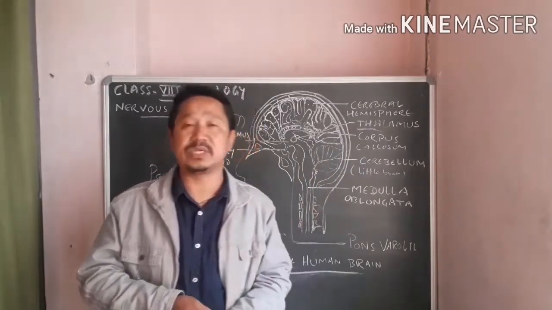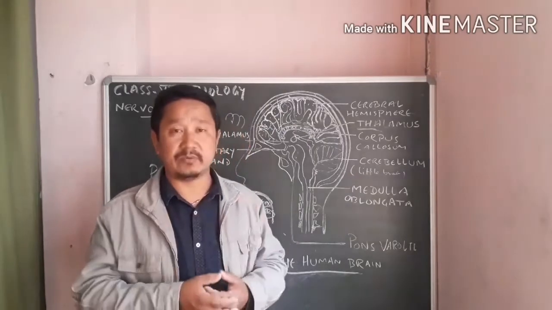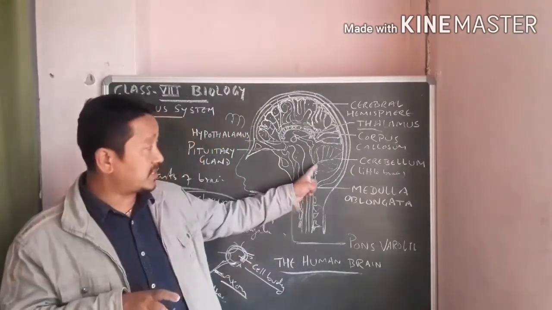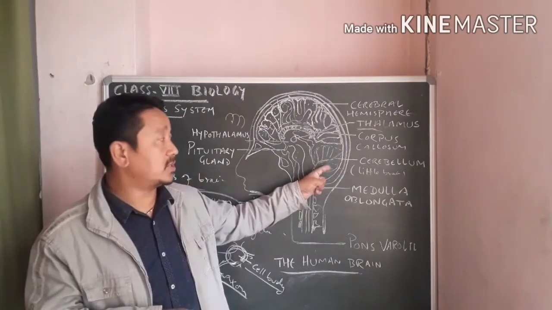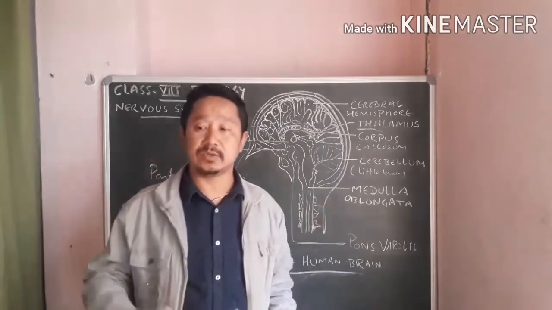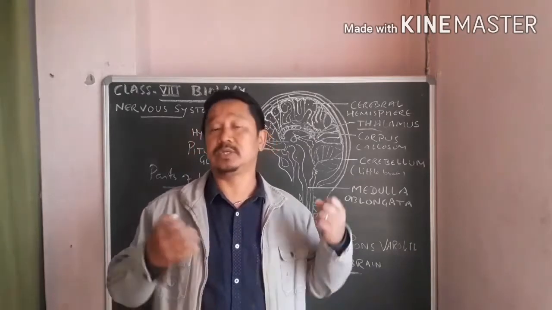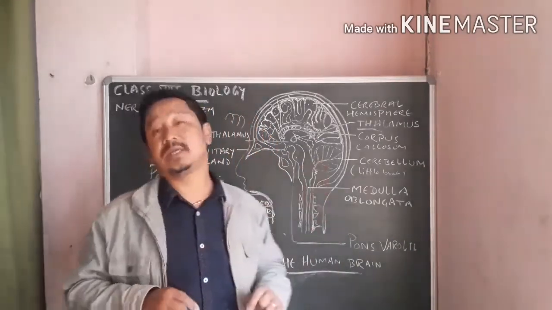That's why sometimes you see alcoholic people, when they drink alcohol, that alcohol affects the cerebellum, so the person who has taken a lot of alcohol loses balance, so he goes left and right. He sometimes just falls, losing balance. That's because of the effect of alcohol on the cerebellum.